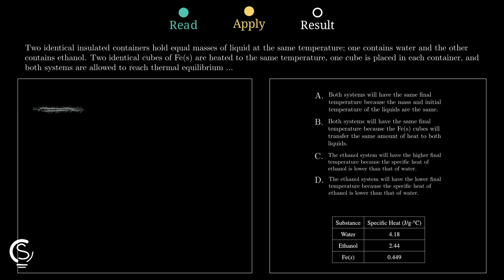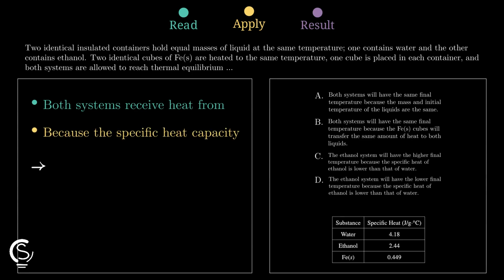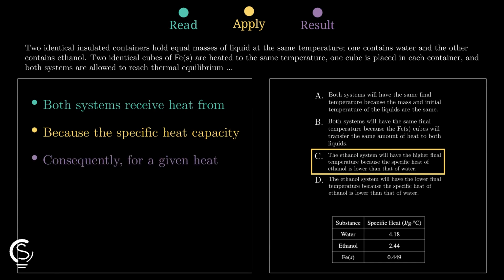Because the specific heat capacity of ethanol is significantly lower than water, it requires much less energy to raise its temperature. Water holds on to heat better, meaning it warms up slowly. Consequently, for a given heat transfer, ethanol experiences a larger temperature jump. This makes option C the logical choice for our final answer.